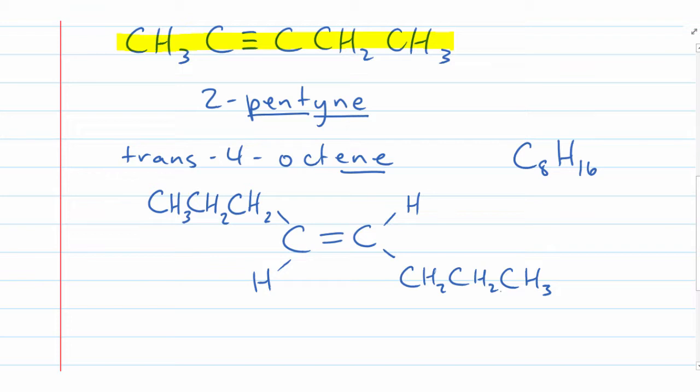We have 3, 5, 7, 8, 9, 11, 13. That's 16 altogether. So it's always a good idea to check your numbers of carbons and hydrogens to make sure that they correspond to what we would expect. Any questions with that?